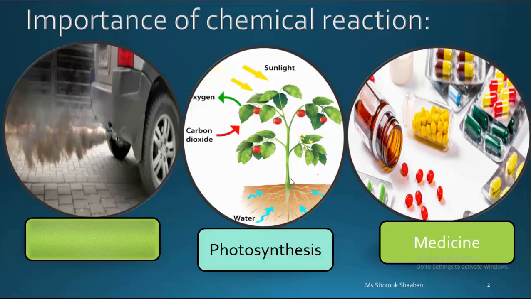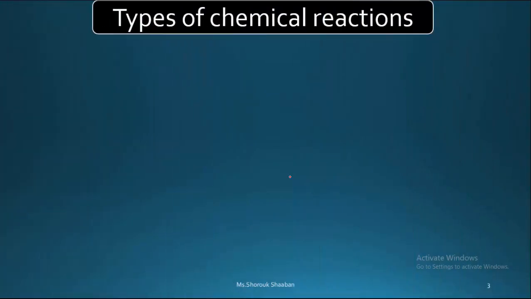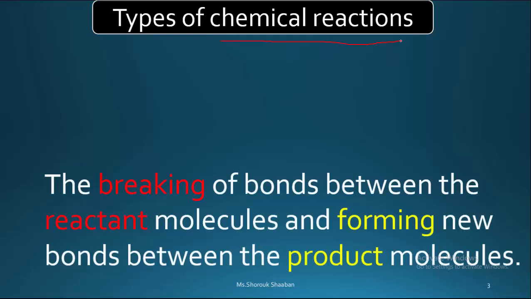Now, let's go to the main topic in this lesson, which is types of chemical reaction. Before we talk about the types of chemical reaction, let's remember together what this concept means. What is the meaning of chemical reaction? As we learned before in first and second prep, the chemical reaction is the breaking up of bonds between the reactant molecules and forming new bonds between the product molecules.